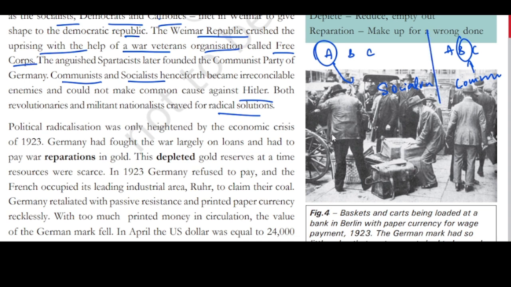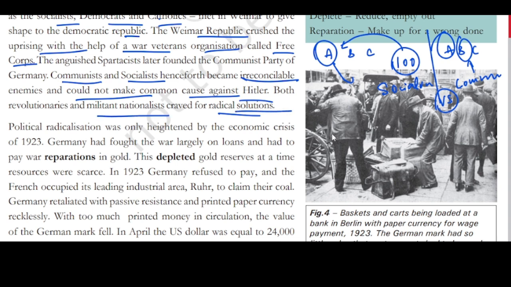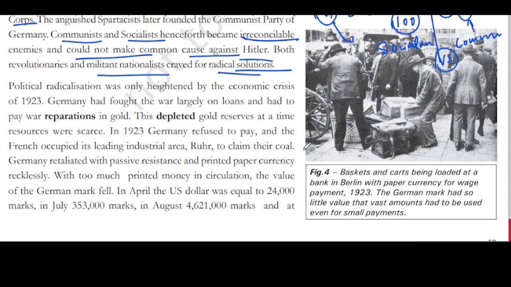And we know whenever 100 rupees is earned, if A is giving more contribution to the state, obviously he has to get more salary. But if I give it to B, then A will be sad, correct? Because he is the person who is contributing more to the state. Hence, ideologically there is a battle between socialism and communism. And they became irreconcilable enemies, could not make a common cause against Hitler. Both revolutionaries and militant nationalists clamoured for radical solutions. So they wanted radical solutions.